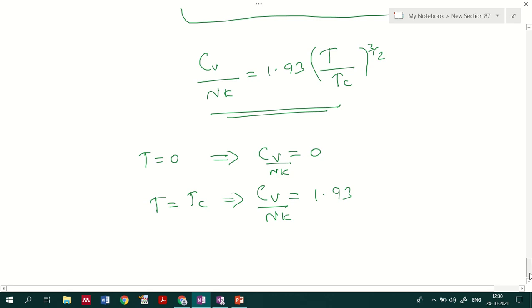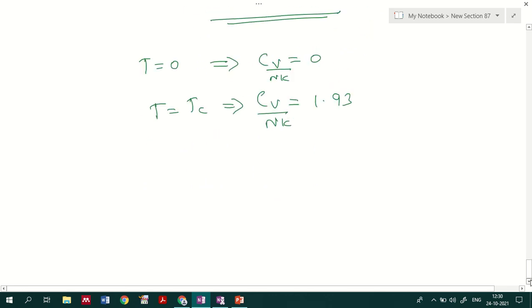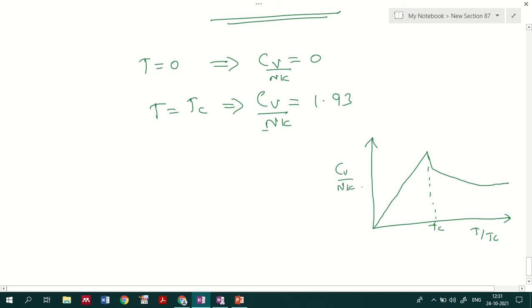So now we'll come back to the first graph that we have already discussed, where we have seen a monotonically increasing curve, then a decreasing graph. This point of the graph we notated as Tc, and this is T by Tc, and this is Cv by Nk, and this plateau region we said is 1.5, and this peak is actually 1.93.